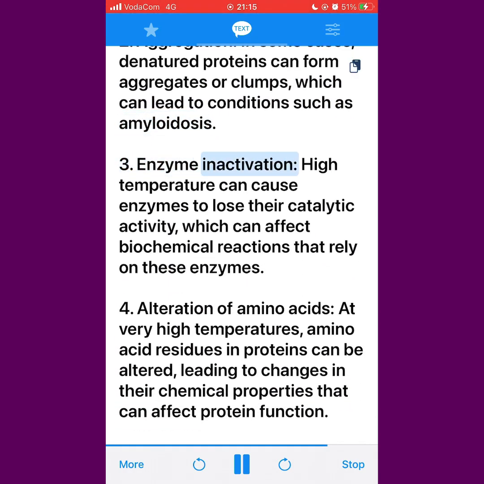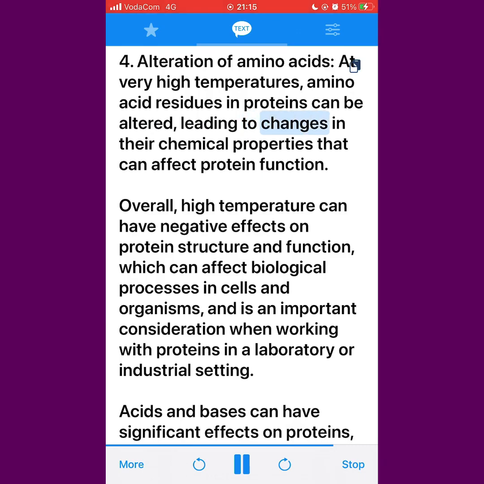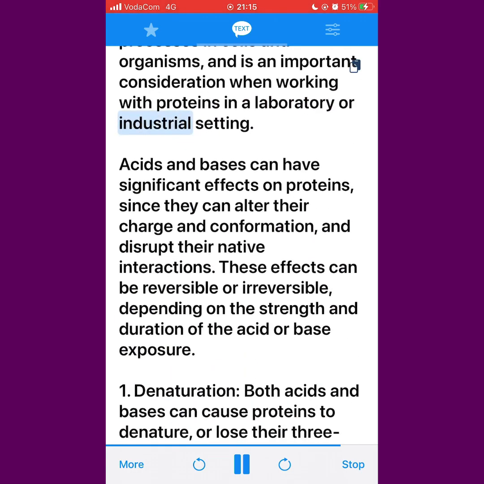2. Aggregation. In some cases, denatured proteins can form aggregates or clumps, which can lead to conditions such as amyloidosis. 3. Enzyme inactivation. High temperature can cause enzymes to lose their catalytic activity, which can affect biochemical reactions that rely on these enzymes. 4. Alteration of amino acids. At very high temperatures, amino acid residues in proteins can be altered, leading to changes in their chemical properties that can affect protein function. Overall, high temperature can have negative effects on protein structure and function, which can affect biological processes in cells and organisms, and is an important consideration when working with proteins in a laboratory or industrial setting.